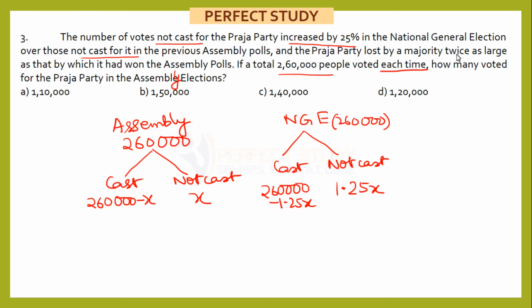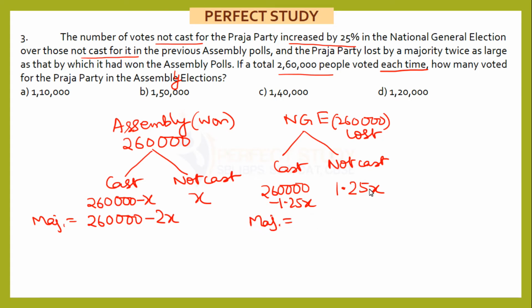Okay. Now where it won and where it lost. The Praja Party lost by a majority twice as large as that by which it had won the assembly polls. So in the assembly polls they won, but here they lost. So what was their majority when they were winning? Now if they have won, then obviously the cast value was more. So here my majority is equal to 2,60,000 minus X, and again minus X, it will be 2X. Majority is nothing but the difference between cast and not cast. So why have I done cast minus not cast? Because they won here.